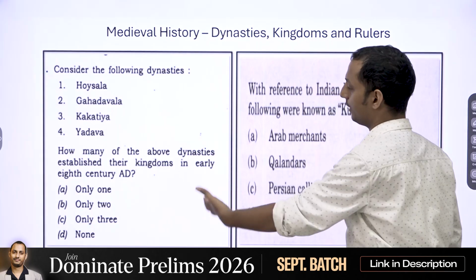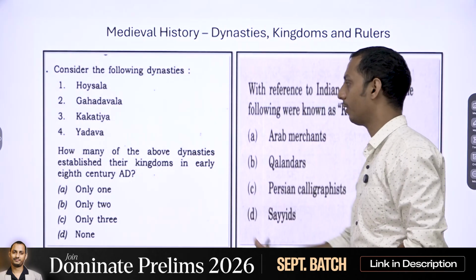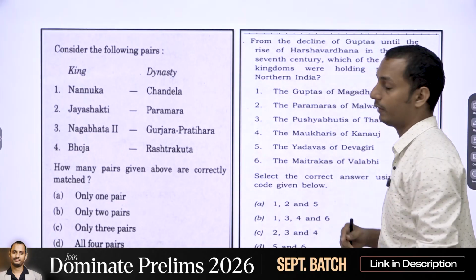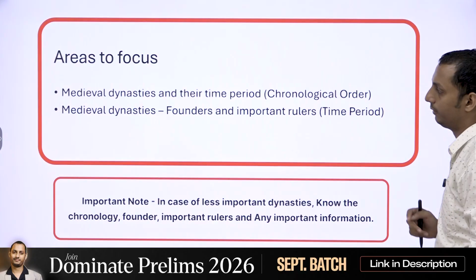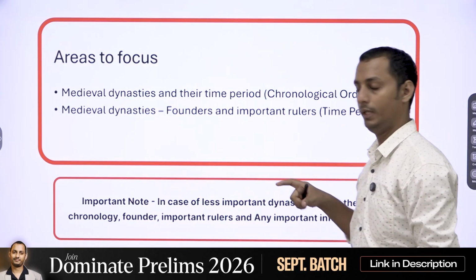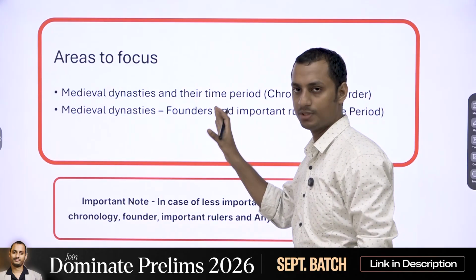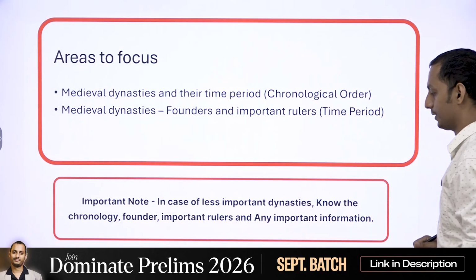As you can see here, UPSC has asked a question regarding the chronology. Here, who among the following were known as the Kuladaran? Here, again, a chronology question with respect to the post-Gupta period. So what do you need to do? In case of all the other medieval dynasties, the time period, and also who were the founders and who were also the important rulers.